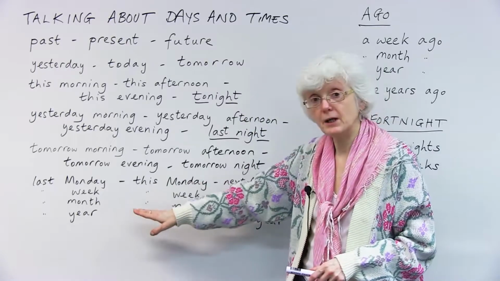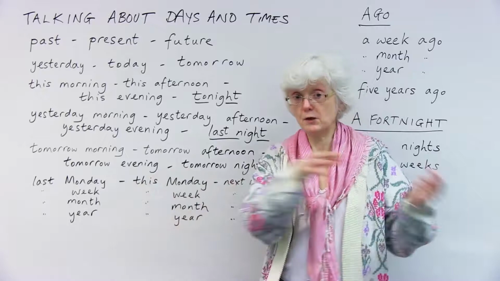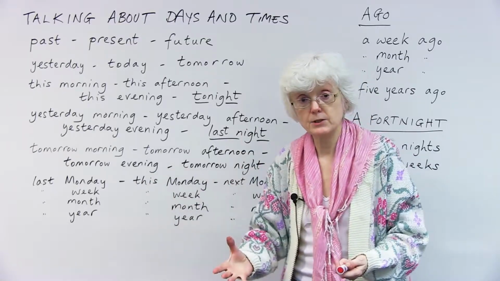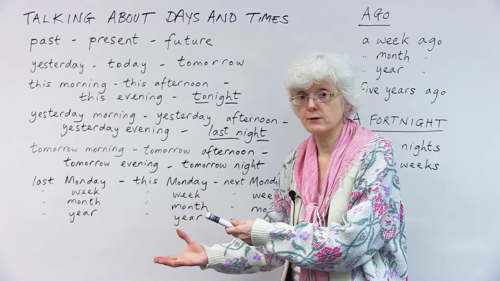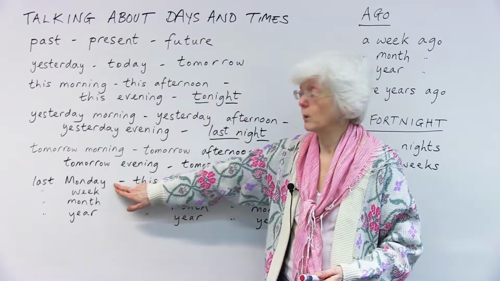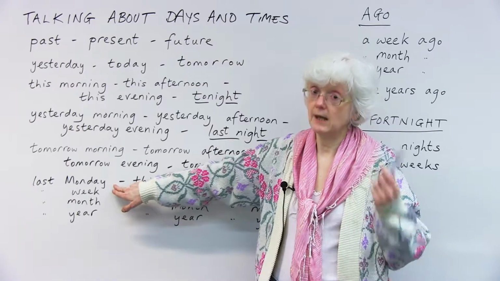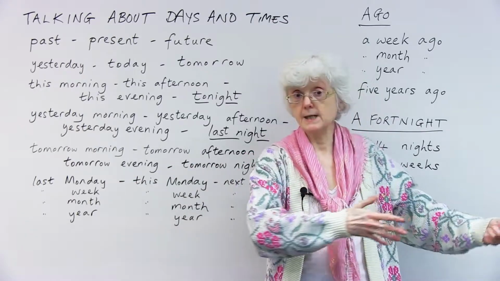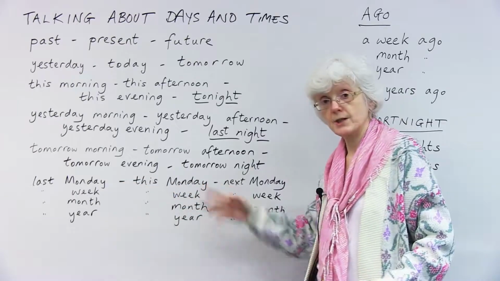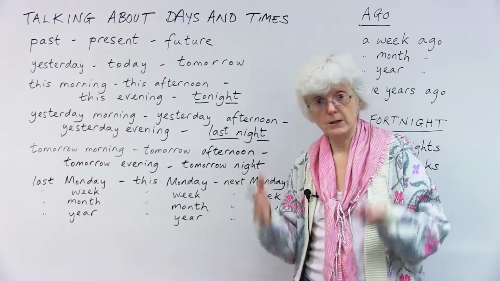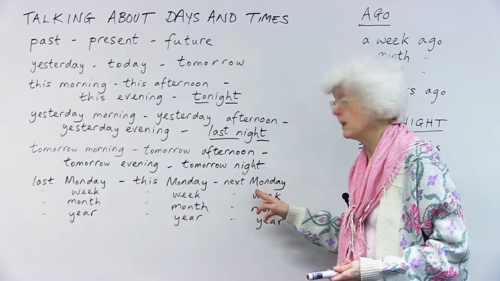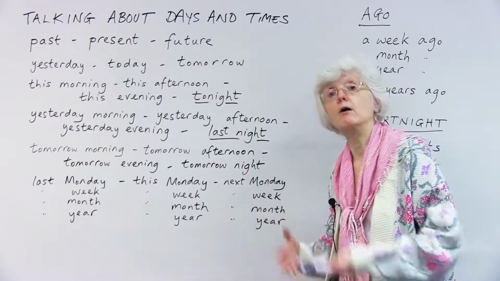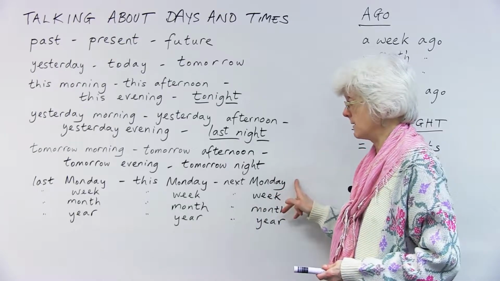And then moving on to look either further back in the past or other times in the present or further into the future. With the day of the week, you can say last Monday, which was Monday of last week. You could say this Monday, Monday of this week, or next Monday in the future, Monday of next week. Okay?